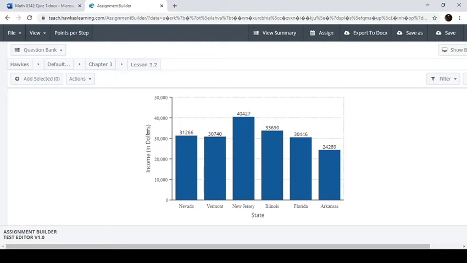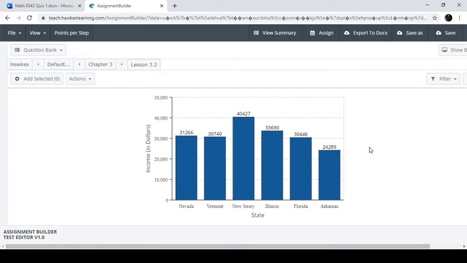Down here, on our axes, we have income in dollars. That's great. It's telling us that this is the income that we're looking at, and it tells us how it's measured. So in dollars, so this is $10,000, $20,000. Down here is the state, which is labeled correctly. That's great. This is a much better graph, I think.